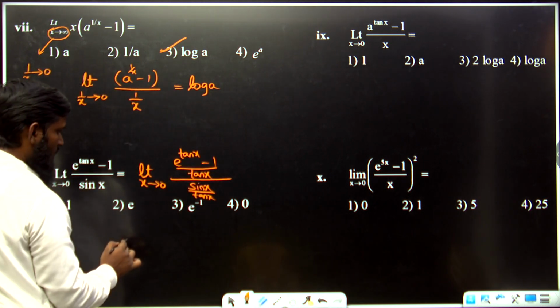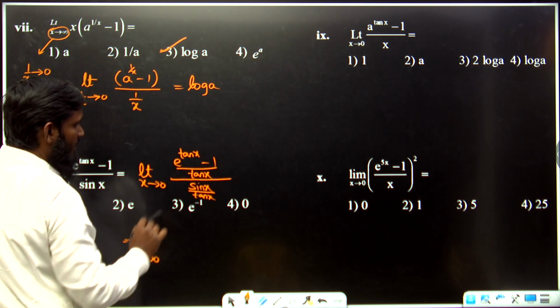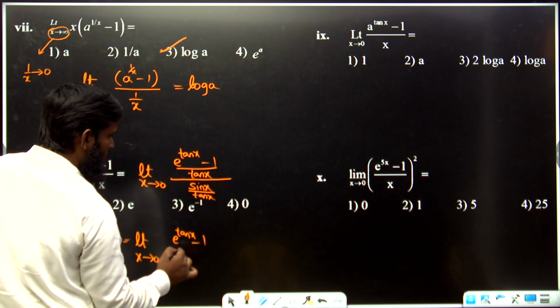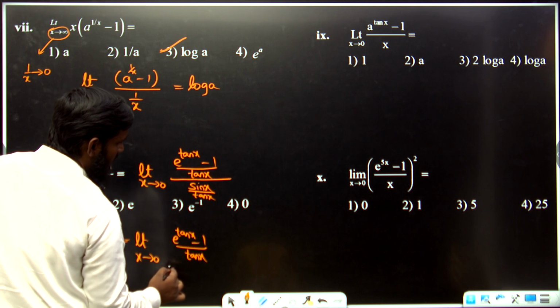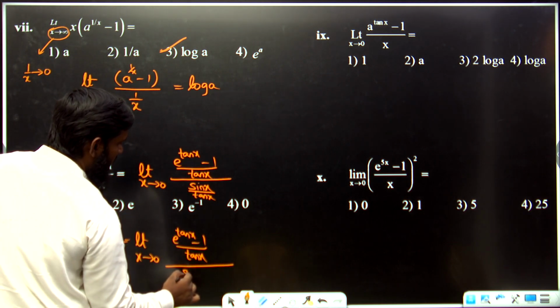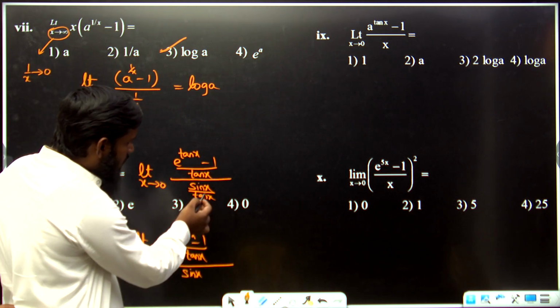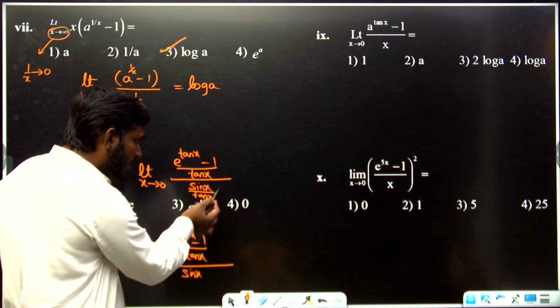Now let us do one thing over here, simplification. Limit x tends to 0, like this I have taken. Now this part we are writing as it is, e power tan x minus 1 divided by tan x. Now next, divided by, we have taken sin x. Now over here what we are having is 1 by tan x into sin x.